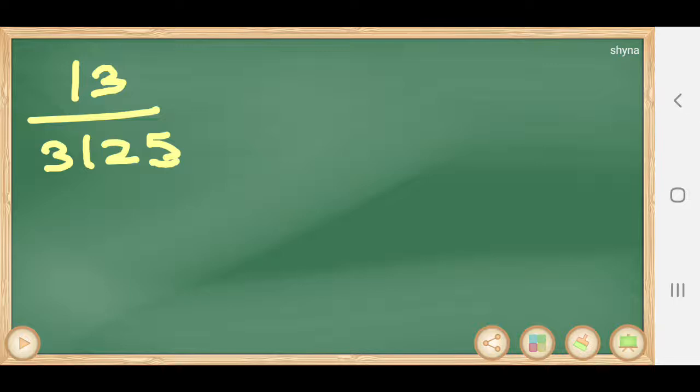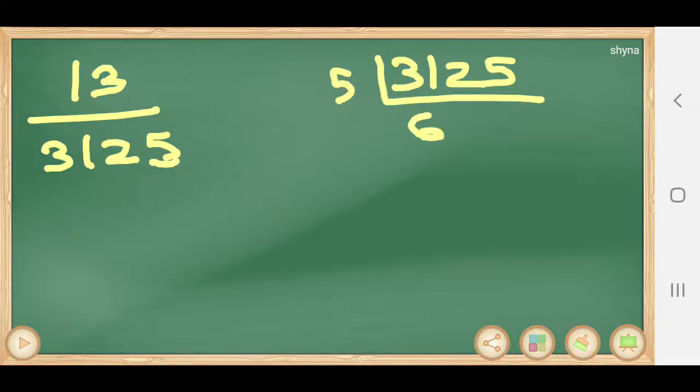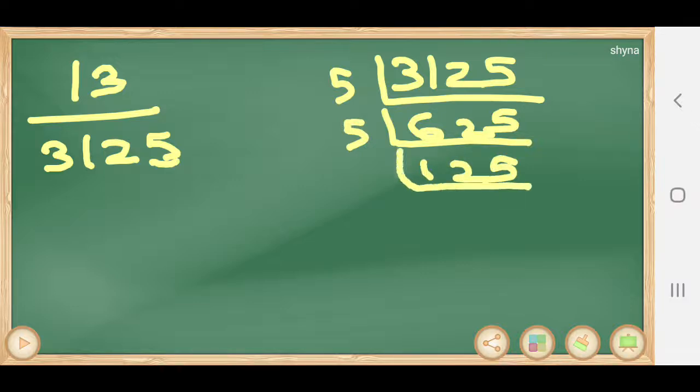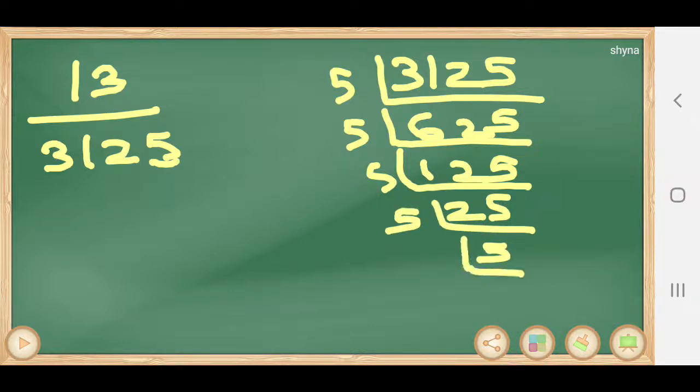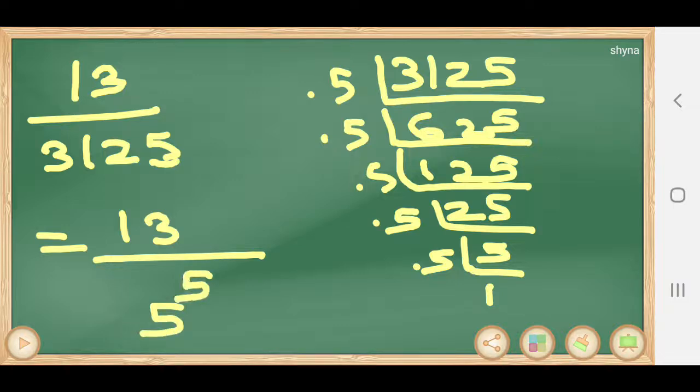How can we check? We have to write the prime factorization of 3125. 3125 is 5 raised to 5, so 13 by 3125 equals 13 by 5 raised to 5.